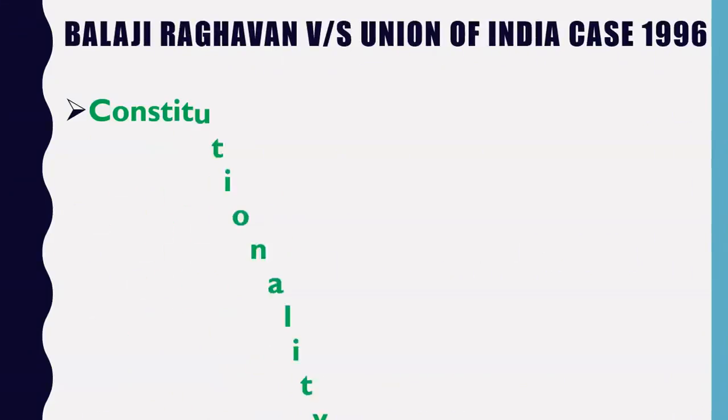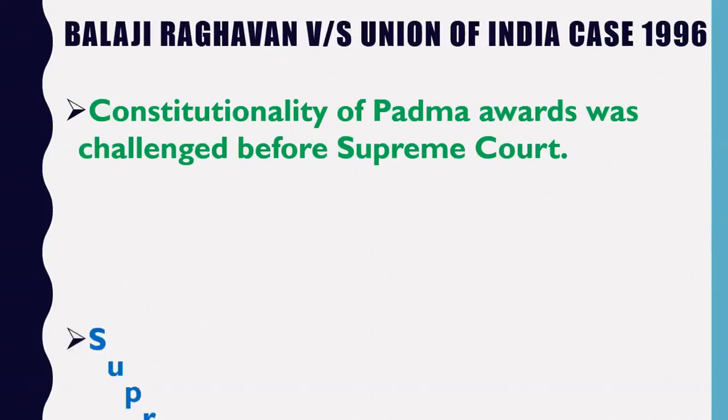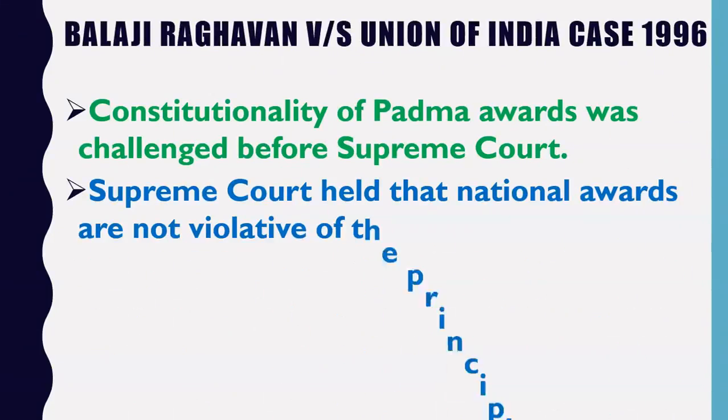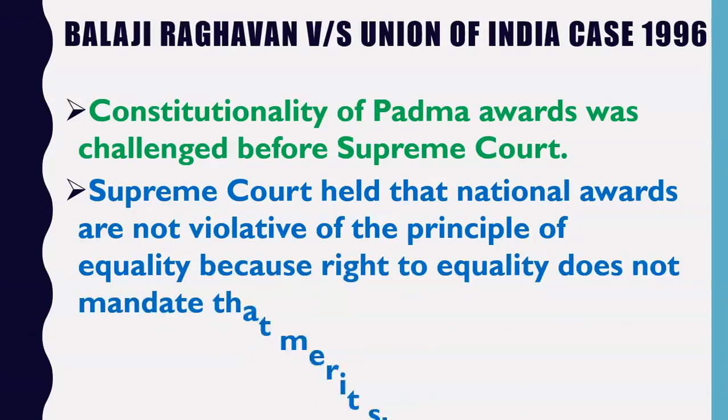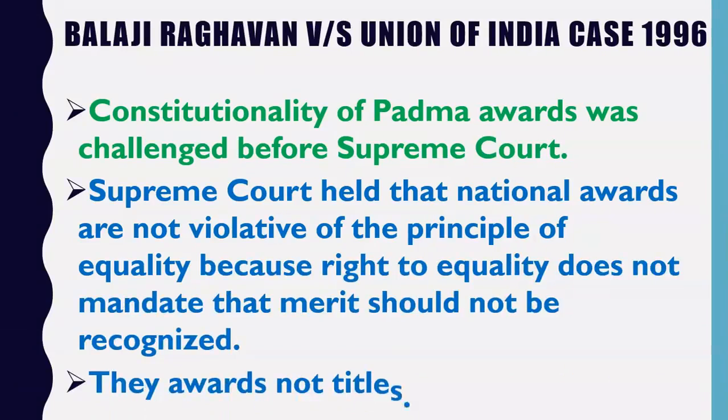Now friends, what happened was that in 1996 the constitutionality of Padma awards was challenged before the Supreme Court in the Balaji Raghavan versus Union of India case. Now friends, actually the decision of the Balaji Raghavan versus Union of India case came on 15th of December 1995. But in some books you will also find the date of this case as 1996. The actual decision came on 15th of December 1995. So please don't panic over the date. It is not that important.